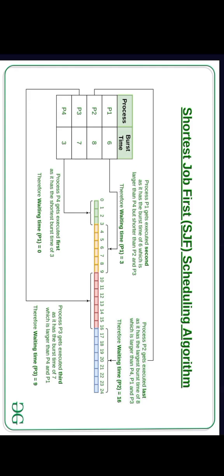If we see the waiting time for each process, first it is 0, then for P1 it is 3, for P3 it is 9, and P2 holds a waiting time of 16. So we have reduced the average waiting time compared to first come first served, because here the processes have been executed based on the shortest jobs.